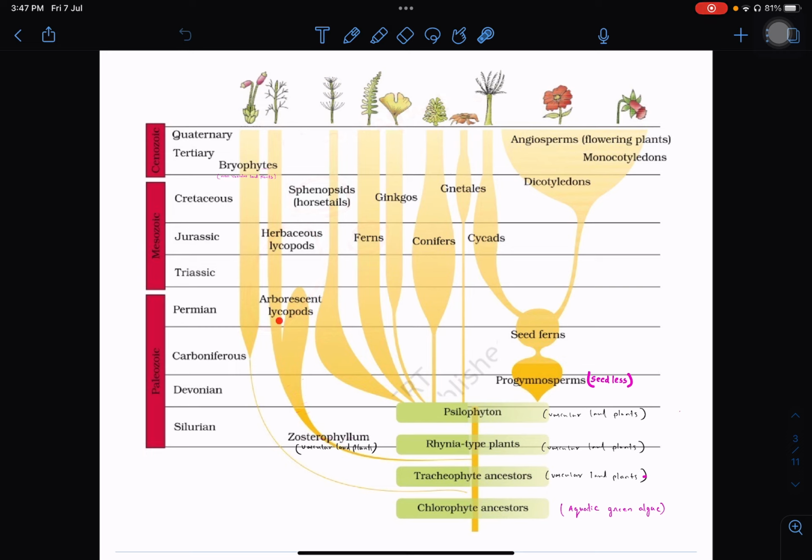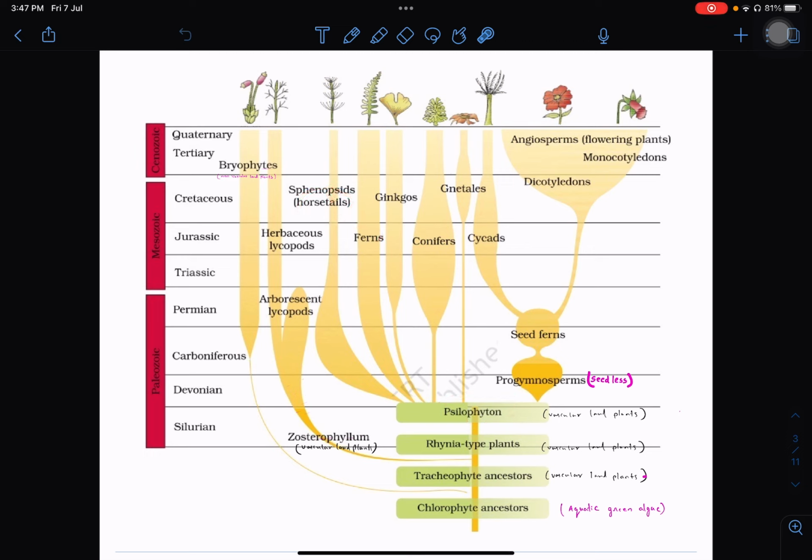Out of these, lycopods evolved from the tracheophytes, or through an intermediate ancestor, whereas horsetails and ferns evolved directly from Psilophyton.